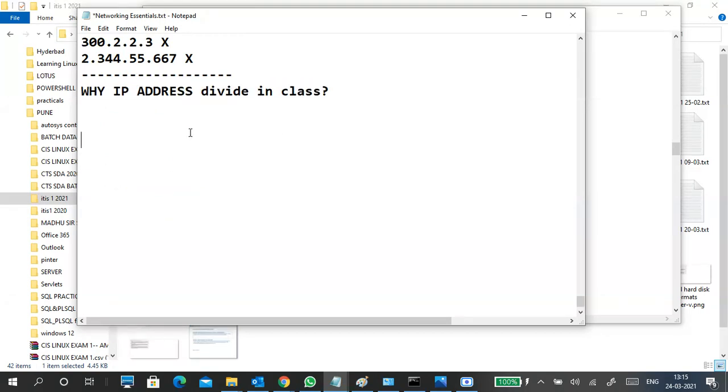Why are we dividing the IP address into different classes? For different purposes, for unique communication, or to limit one network, we have to divide a network into network and host portions. That is very useful, right? One network represents a specific network in a logical way, and we can create it by dividing by classes.